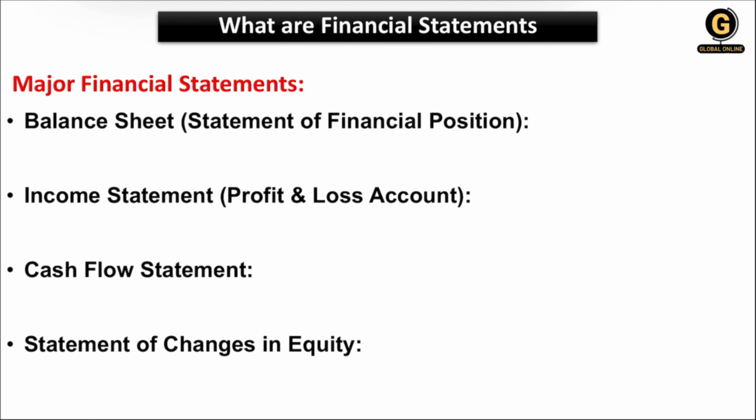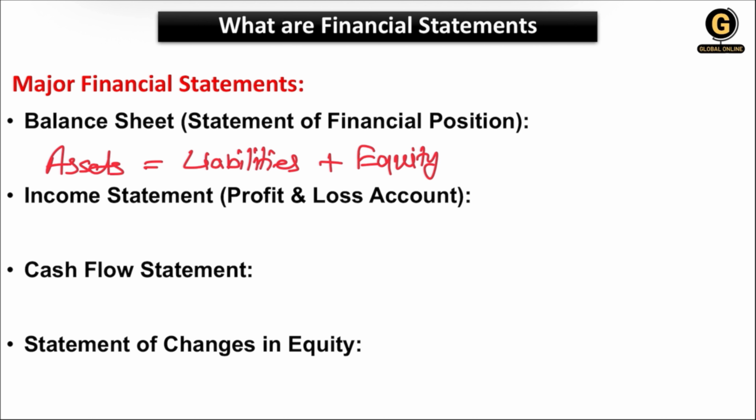So in the balance sheet, the most important factor is assets. I'll show you how assets are calculated. Assets is equal to liabilities plus equity, correct? Where assets mean the most important factor in the balance sheet, which are the resources owned by the business or a company.